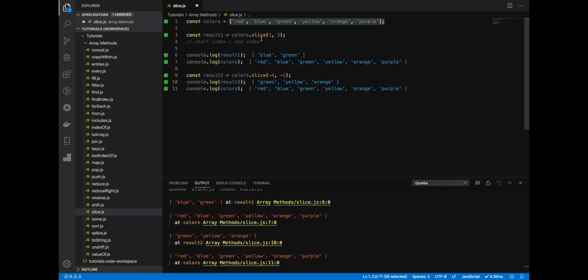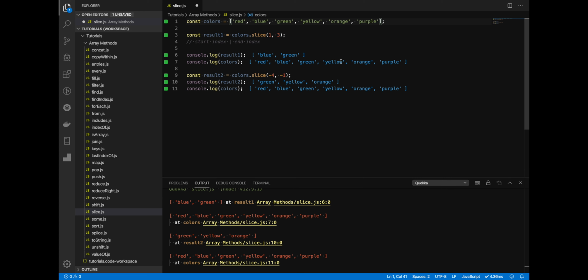And then I'm saying I'm going to slice from index 1 to index 3. Index 1 is blue, and index 3 is yellow. And so I'm not going to include yellow, but I'm going to include everything up to yellow. And as you can see, we have blue and green as a result. It's also important to realize that this gave us back a new array, whereas the original array was not in any way modified.